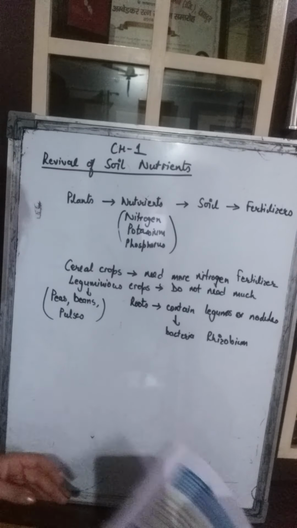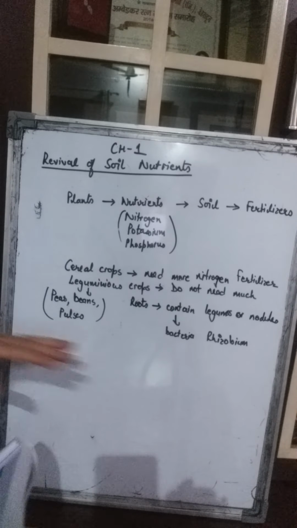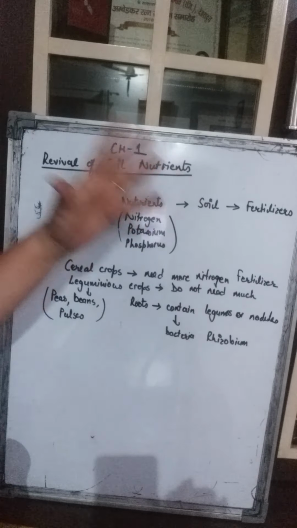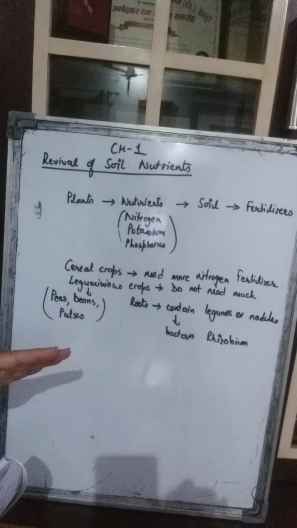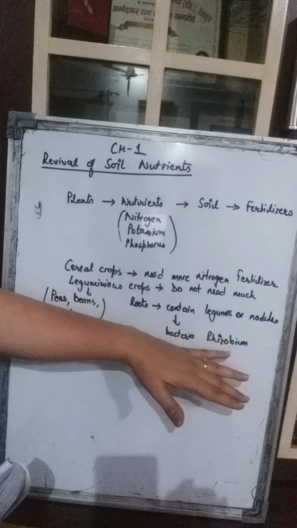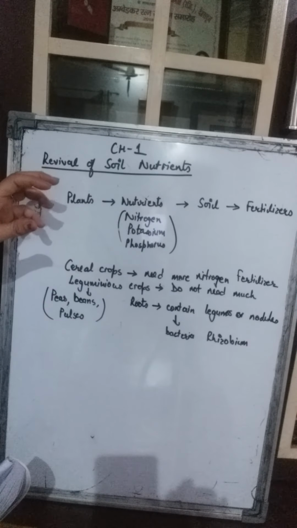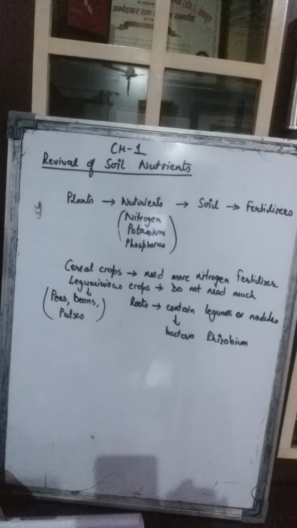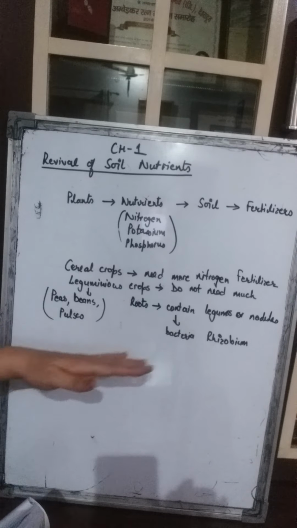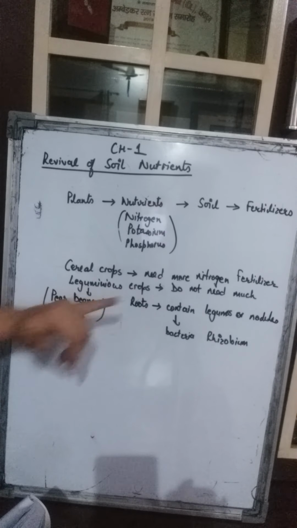Now what does this rhizobium do? It takes the nitrogen from the atmosphere. In the atmosphere the nitrogen is already present, you know that very well. It takes that nitrogen from the atmosphere and converts it into a soluble form that can be absorbed by the roots, right?